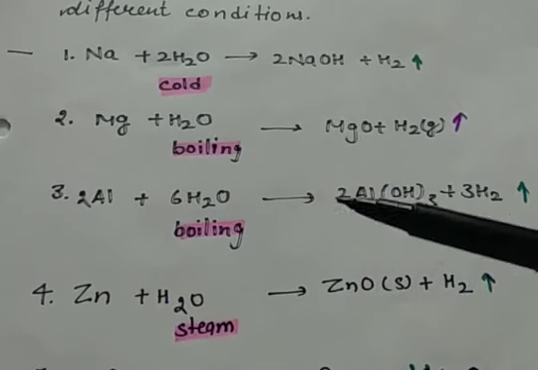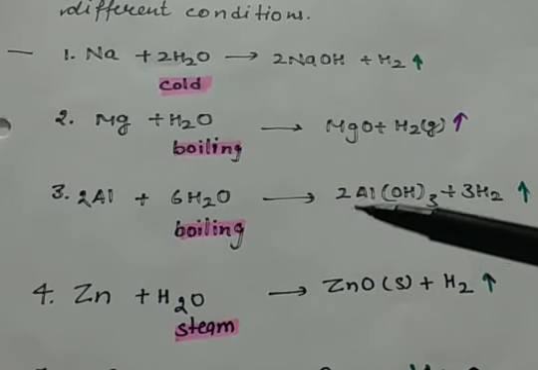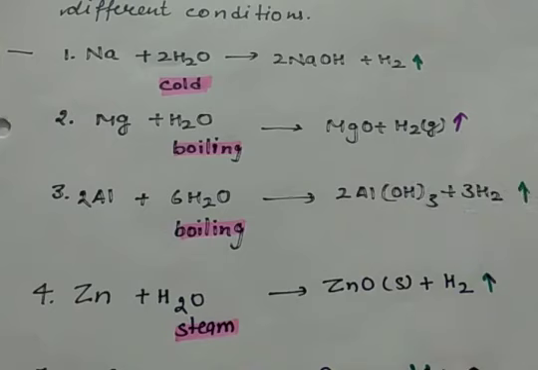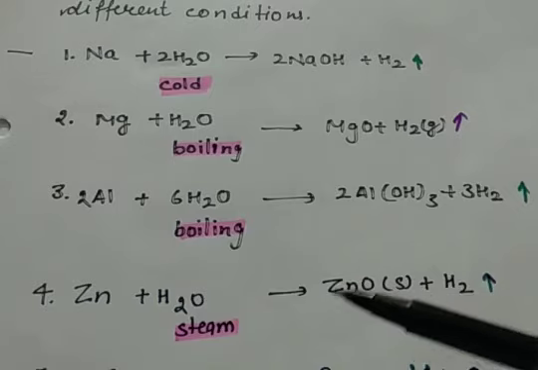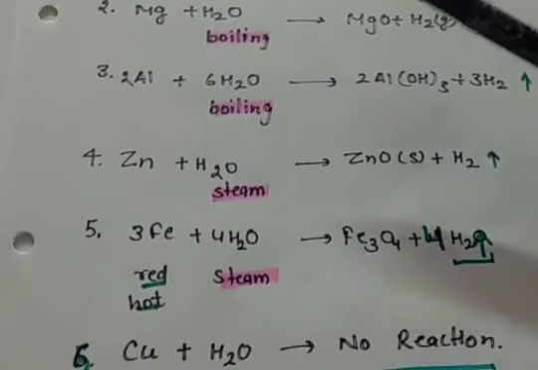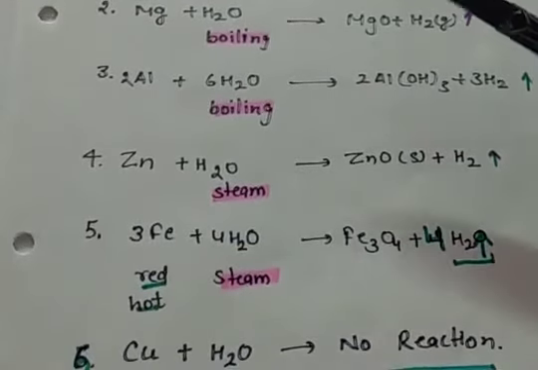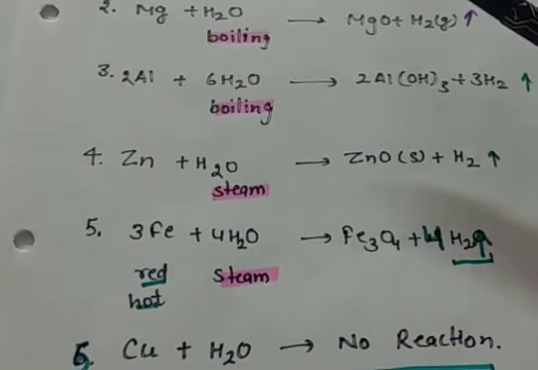Then aluminium, less reactive than magnesium, also reacts with boiling water and forms aluminium hydroxide, and here also hydrogen gas is given away. Then we have zinc. Zinc reacts not even with boiling water, it reacts with steam, because it is comparatively less reactive than aluminium, and it forms zinc oxide and hydrogen gas is produced.